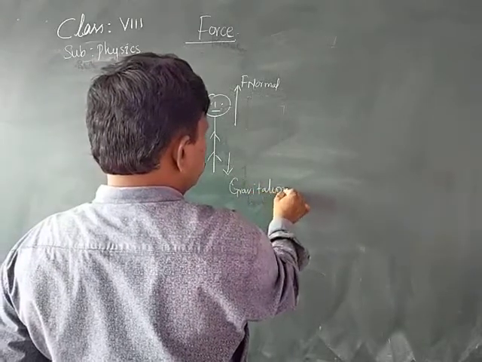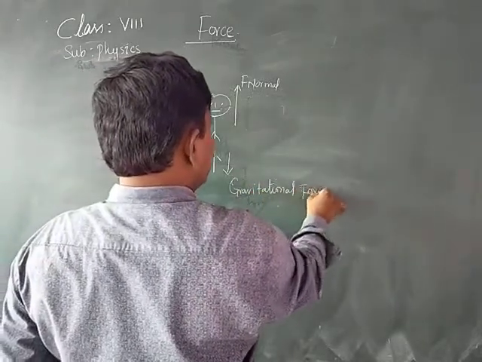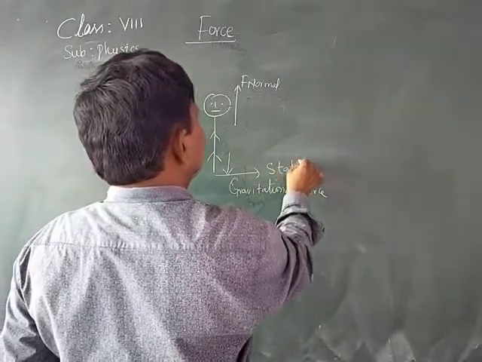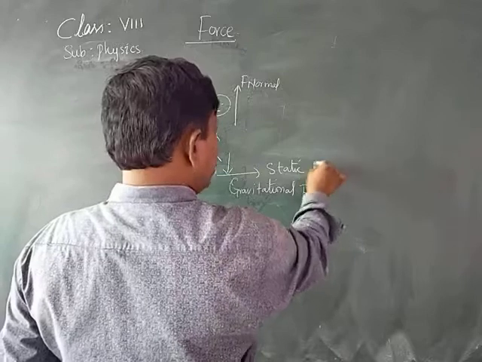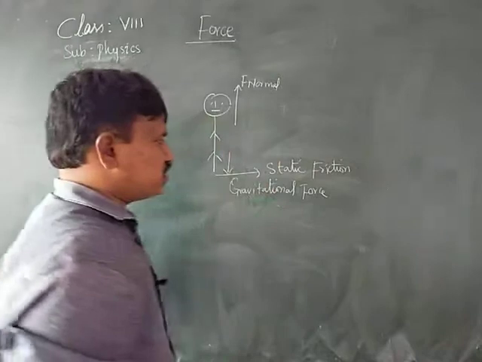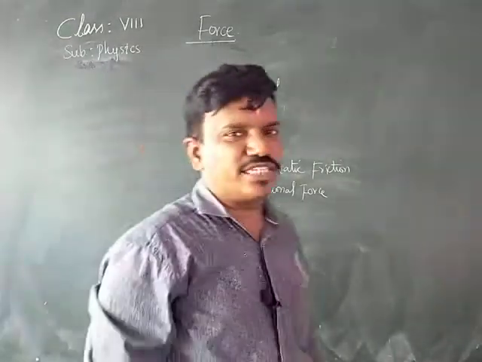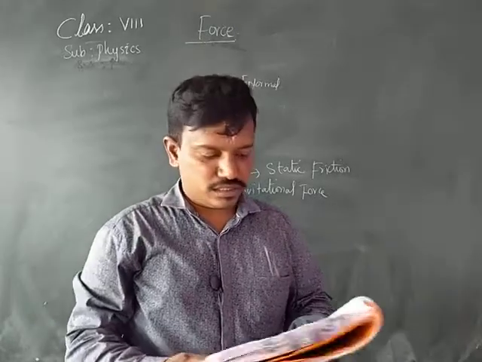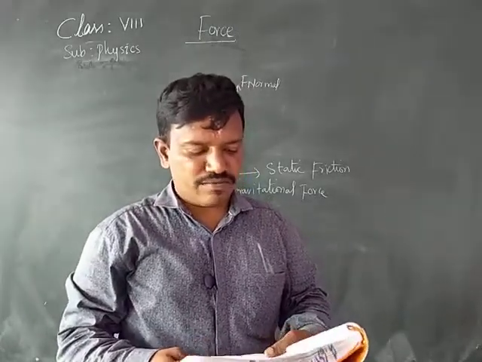Gravitational force is acting. In the same way, static friction is acting. Static means rest. Static frictional force is acting on the body. Static friction means the friction of a body when the body is at rest. And the problem we completed.